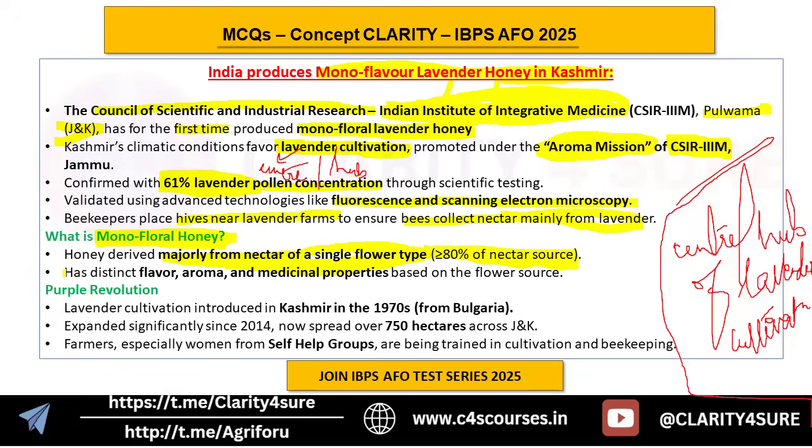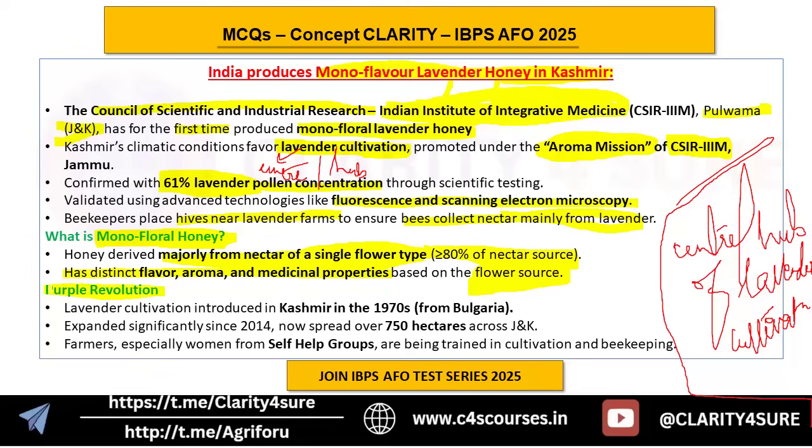Such honey has distinct flavor, aroma, and medicinal properties based on the flower source. So if there is a principal flower, with close to 80% of the nectar sourced from a single flower, that kind of honey is known as monofloral honey. Right. Then let us talk about the purple revolution.